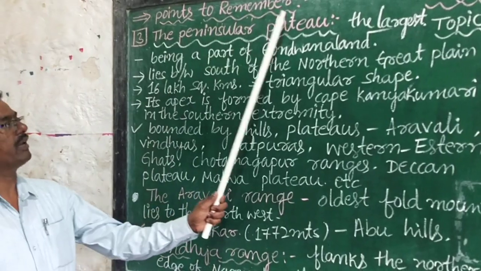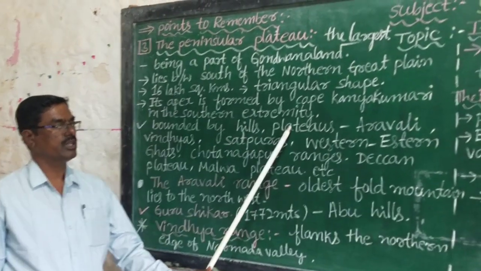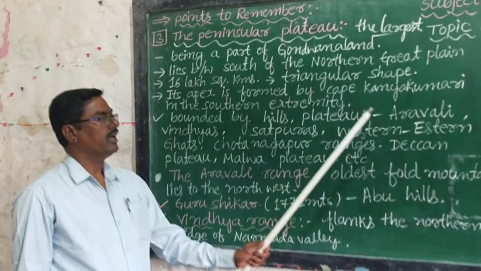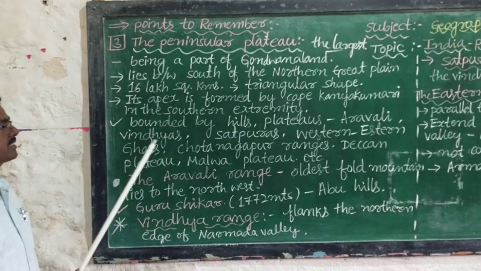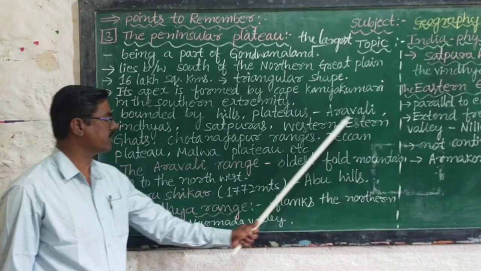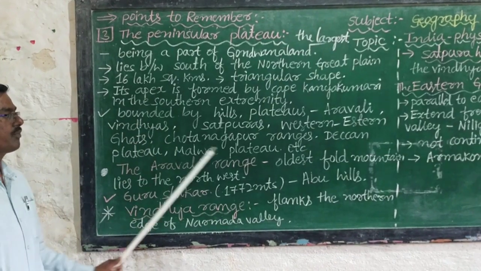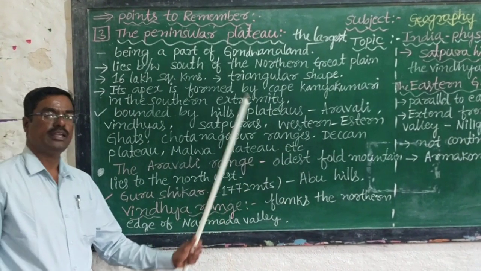The peninsular plateau is bounded by many hills, plateaus and so on. They are the Aravali Hills, the Vindhyas, the Satpuras, the Western Ghats, the Eastern Ghats, the Chota Nagpur Ranges, Deccan Plateau, Malwa Plateau, etc.